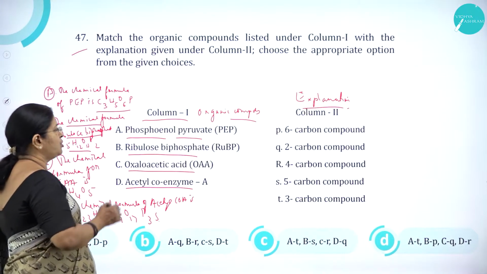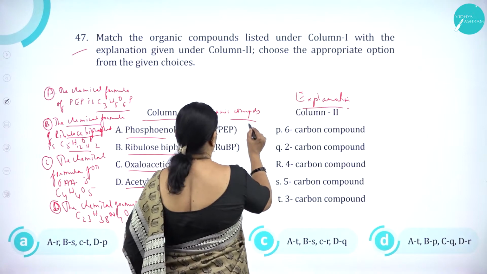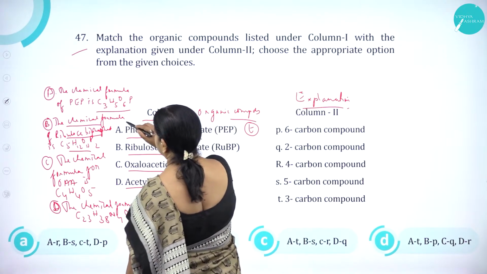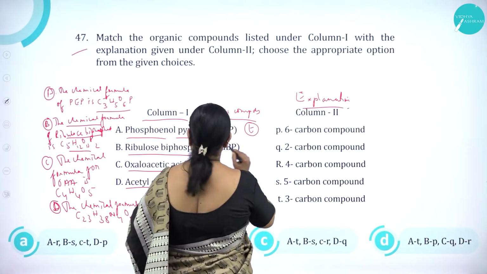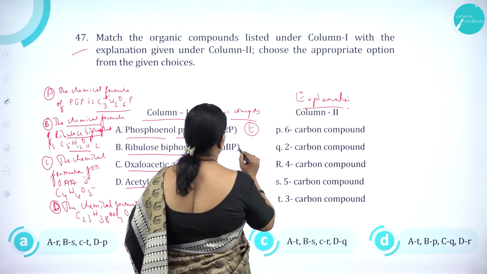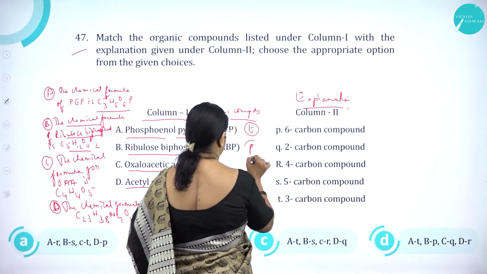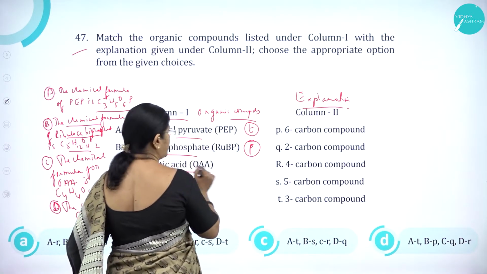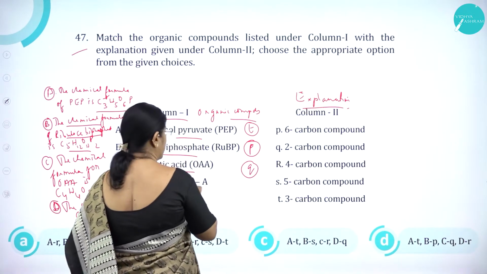C23H38N7O17P3S. So, phosphoenol pyruvate is a 3-carbon compound. Here you can see it is a 3-carbon compound. Next, ribulose biphosphate is a 6-carbon compound, that is P. Then oxaloacetic acid is a 2-carbon compound.